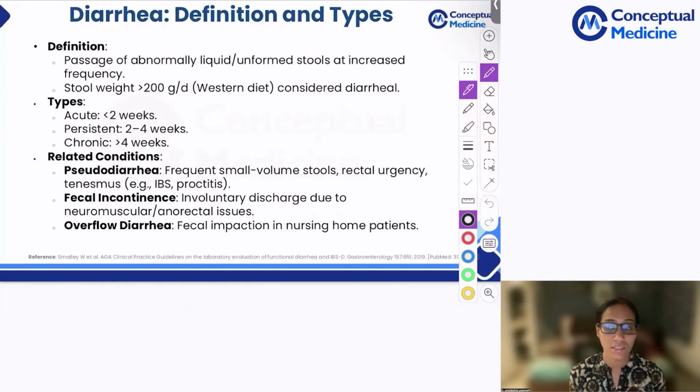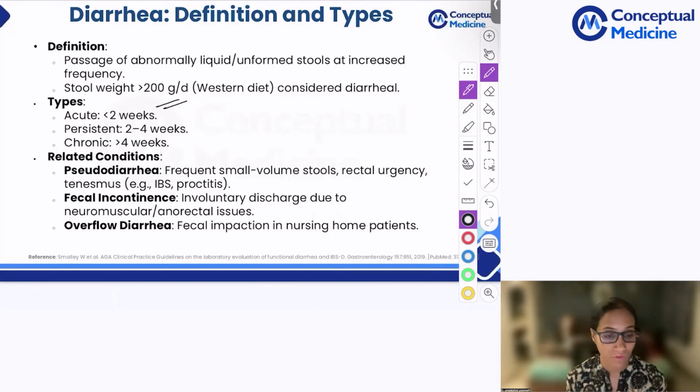How do you define diarrhea? Diarrhea is defined as passage of abnormally liquid or unformed stools at increased frequency. Stool weight of more than 200 grams per day is considered diarrhea according to your Western diet. But ideally, 200 grams per day is already present in our Indian diet, so we give it a cushion of about 250 to 300. If your textbooks say more than 200 grams per day on a Western diet, it is considered diarrhea.